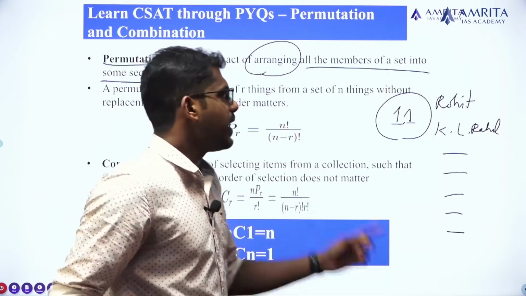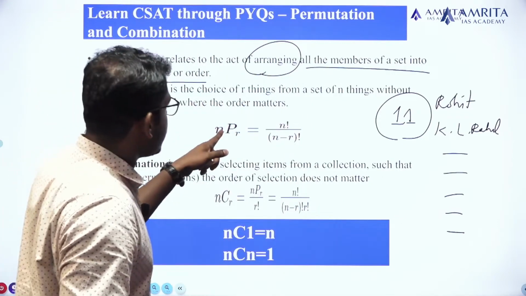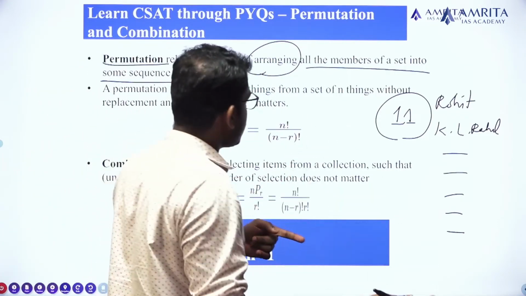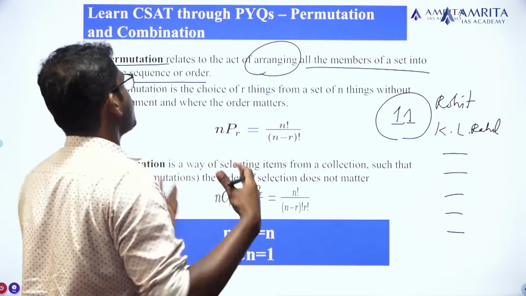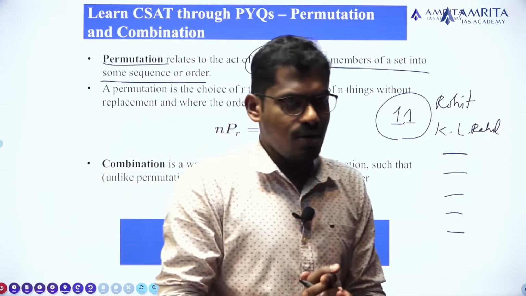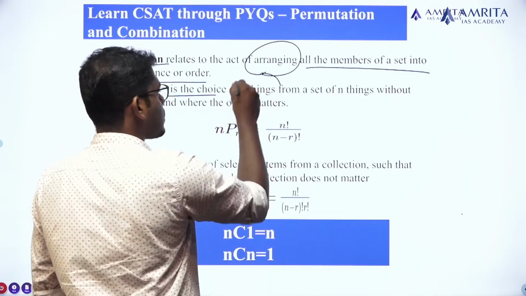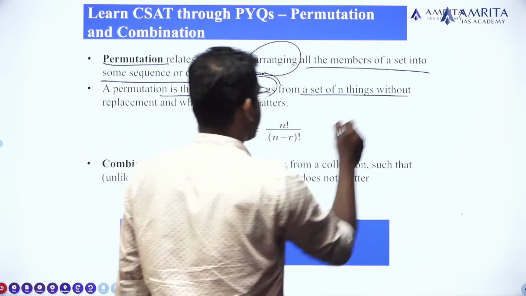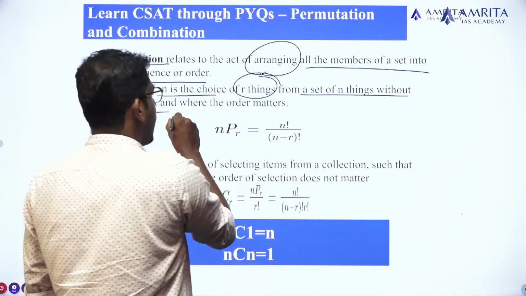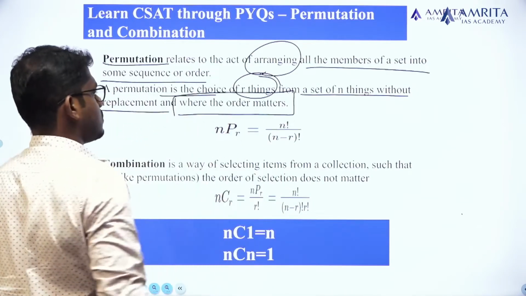So permutation, as the definition implies, is related to the act of arranging all the members of a set into some sequence or order. Clear? A permutation is a choice of r things from a set of n things without replacement and where the order matters.